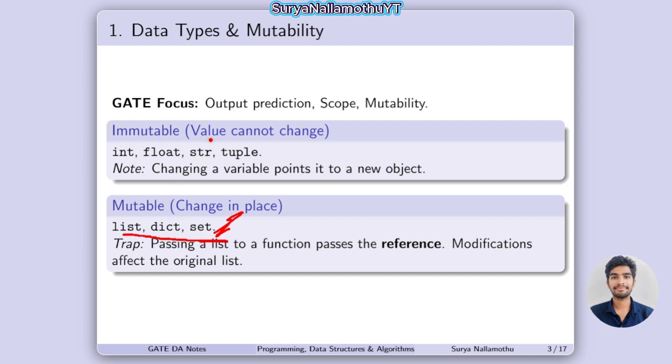But in immutable types, we can't change any values. We can only change to a new object. For example, t is equal to 4. It means we can change it to a equal to 4. That way we make the change. That is how it is said that this is immutable and this is mutable.